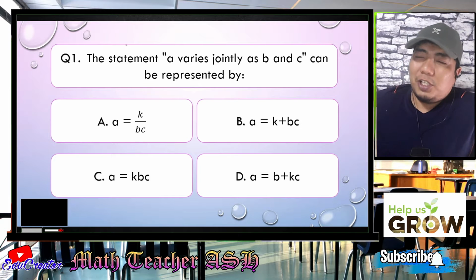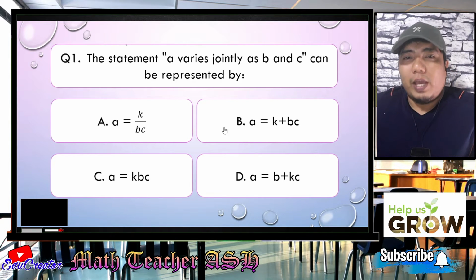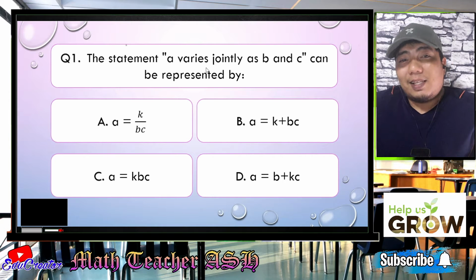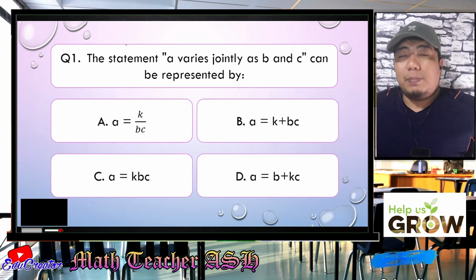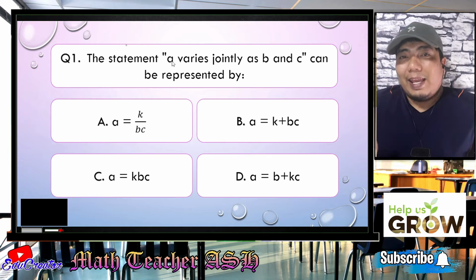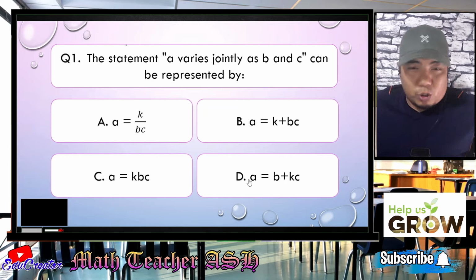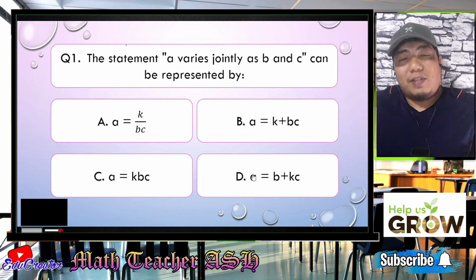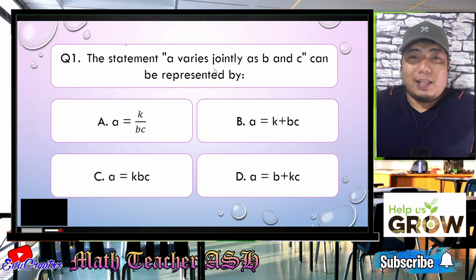Alright, math learners, this question is very easy because what we need to do is just to translate the given statement into a mathematical statement. Here we have A varies jointly as B and C. So our A is the one on the left side of the equation. Both choices have A on the left side of the equation. Okay, that's correct.